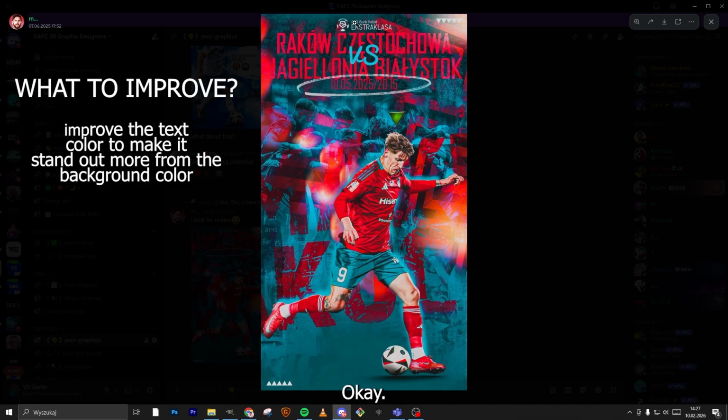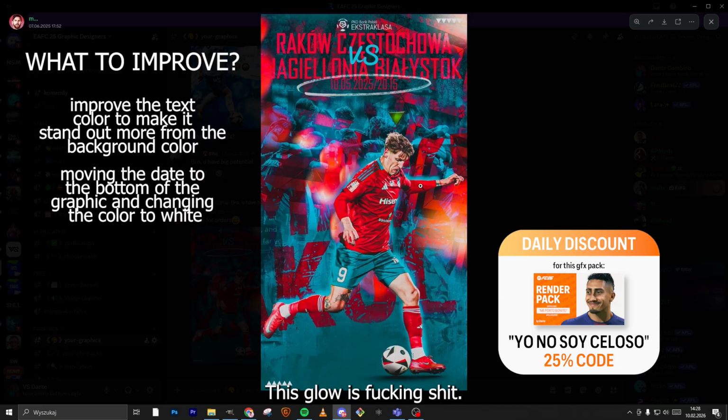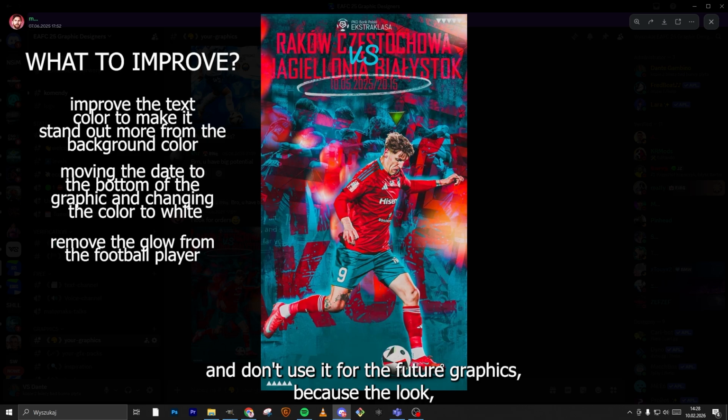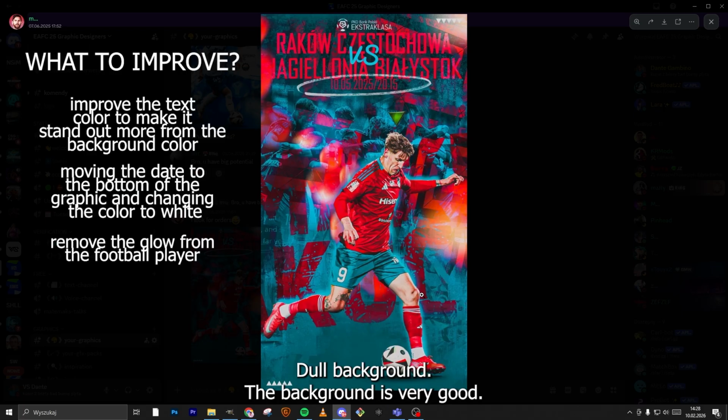Okay, logo. Maybe put some at the bottom, not the top. The date and this pick are not good. Maybe make the text white, change the resolution and change the position, maybe to the bottom. The player: what is this glow? This glow is terrible, and I recommend deleting it and not using it for future graphics, because it looks unimpressive and so bad.